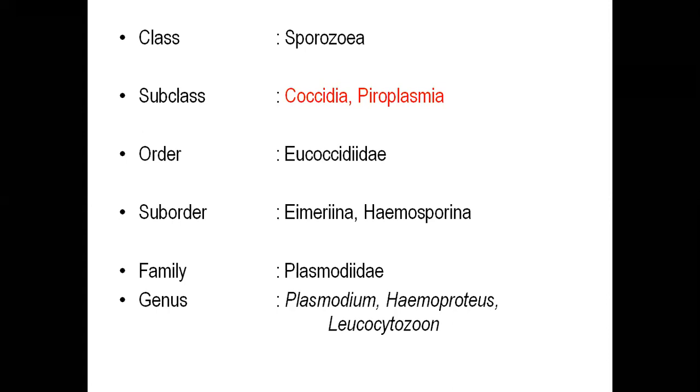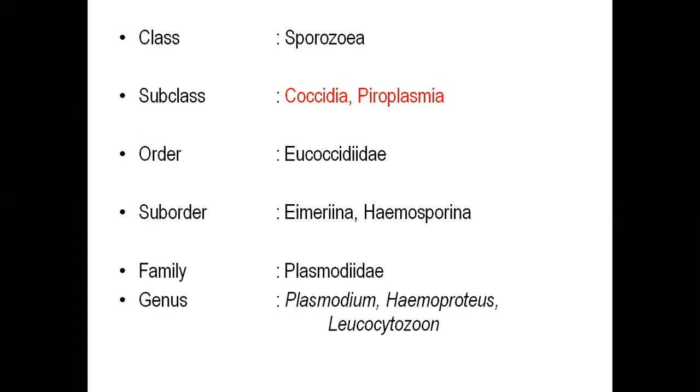So these are really important. As I have said, a protozoology textbook without a chapter on malaria, on Plasmodium, is said to be incomplete.